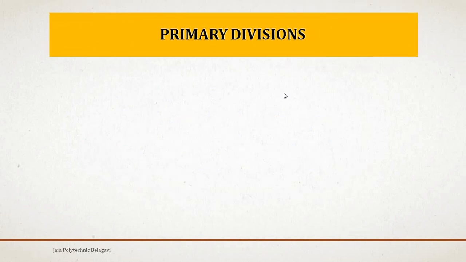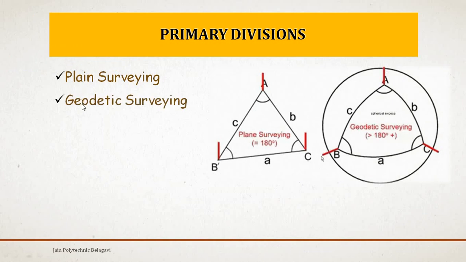So now we are going to learn the primary divisions, how the surveying is subclassified or divided. Surveying is divided primarily into plane surveying and geodetic surveying. In these images you may find plane surveying. In plane surveying, the triangle shown, from A to B there is a straight measurement taken. From B to C, the straight measurement is taken. From C to A again, there is a straight measurement.